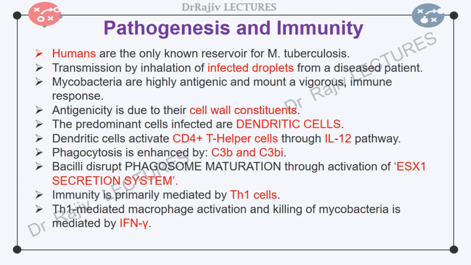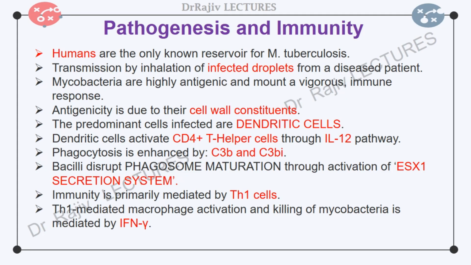Immunity to Mycobacterium tuberculosis is primarily mediated by Th1 cells, which stimulate macrophages to kill the bacteria. About 3 weeks after infection, a Th1 response is mounted that activates macrophages, enabling them to become bactericidal. Differentiation of Th1 cells depends on interleukin 12 and interleukin 18. Th1 mediated macrophage activation and killing of mycobacteria is mediated by interferon gamma.